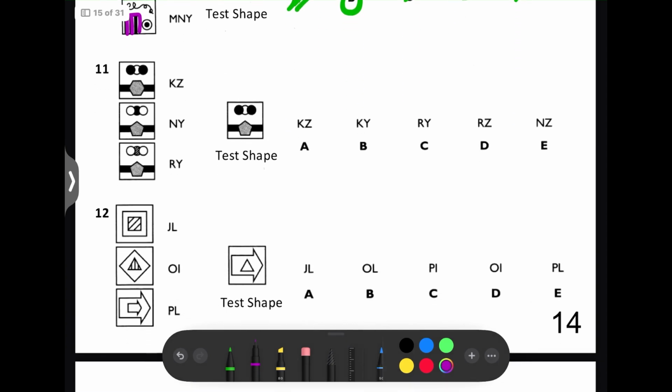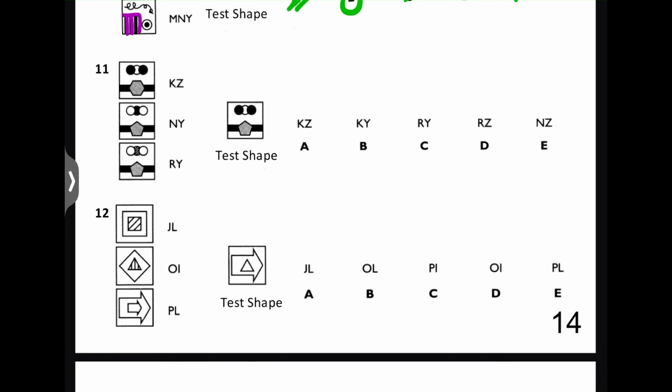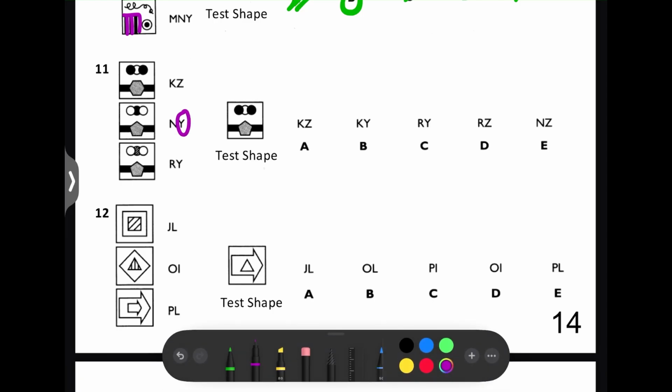Next question. We've got three different first letters, so let's start by looking at the second letters. These two both have a Y as the second letter, and they both have a pentagon as the grey shape. The test shape also has a pentagon as the grey shape, so the second letter will be a Y. So we can rule out those three options.